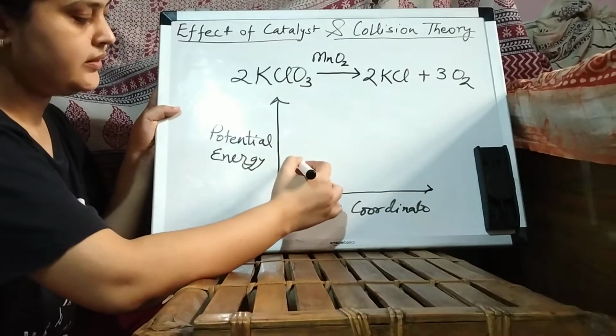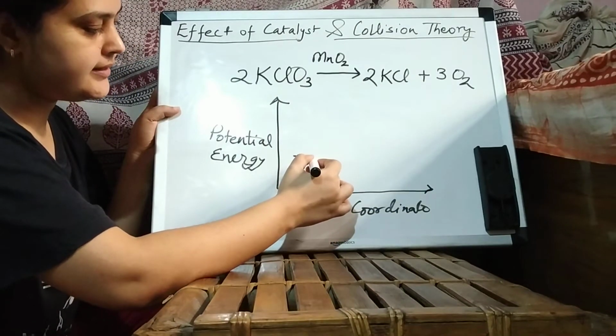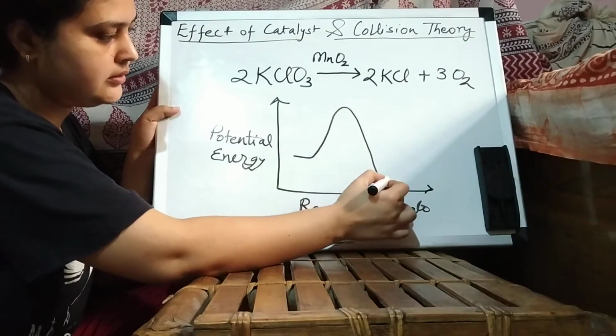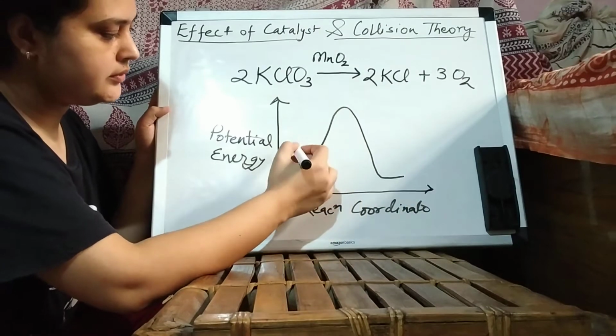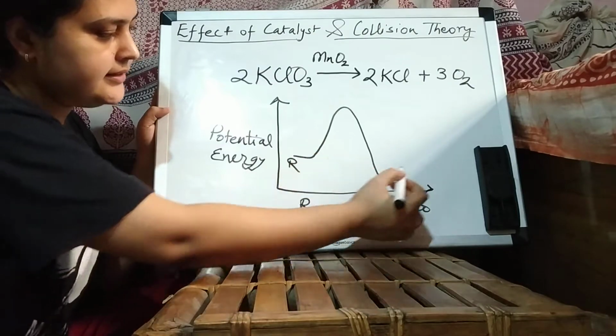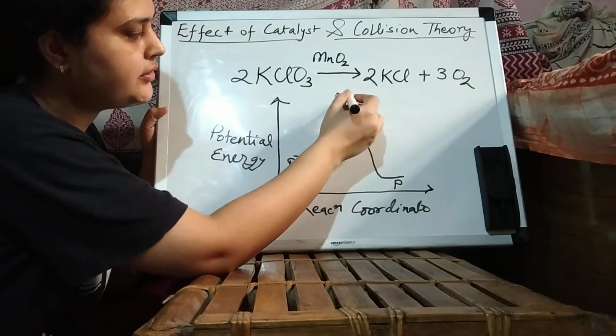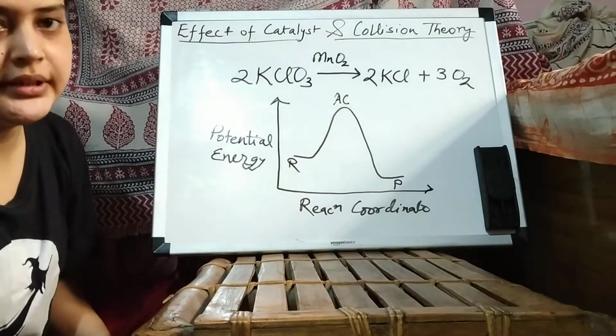And here there is reactants energy. Here there are reactants, here there are products, and there is the activated complex or the intermediate complex.